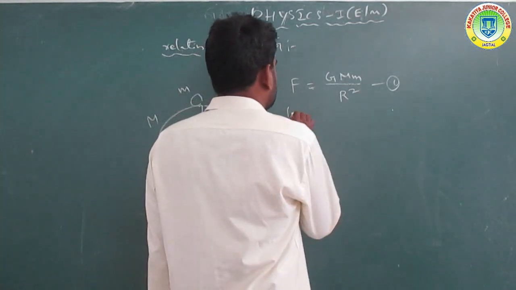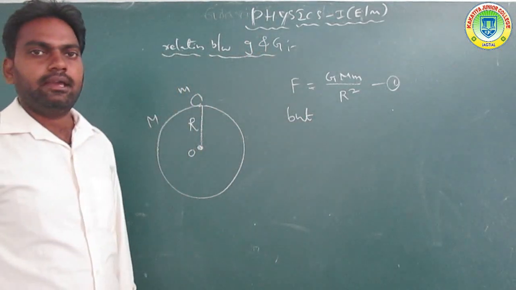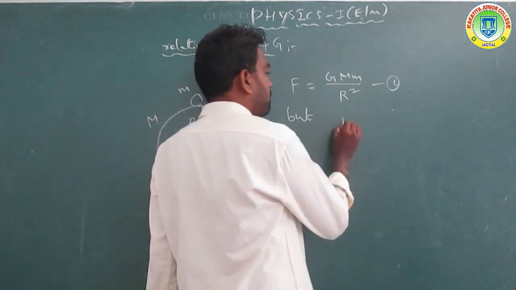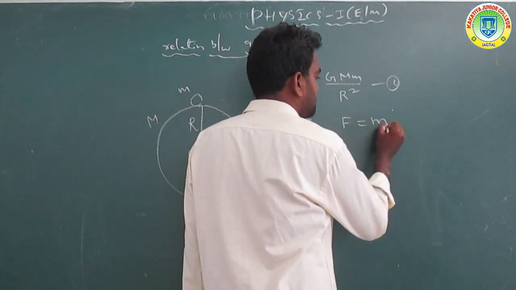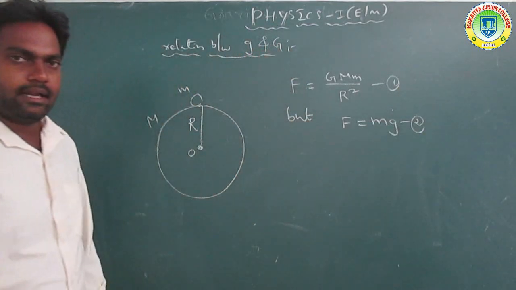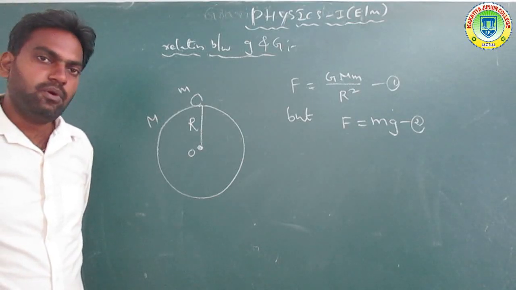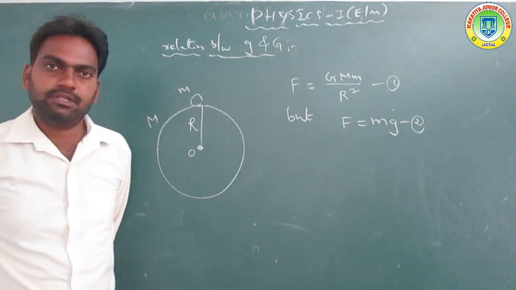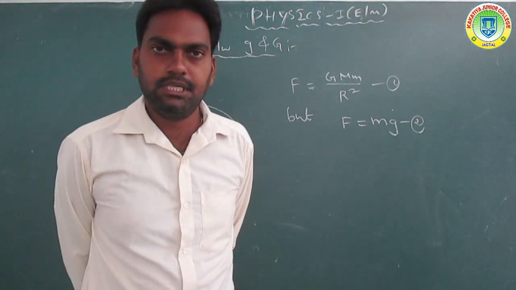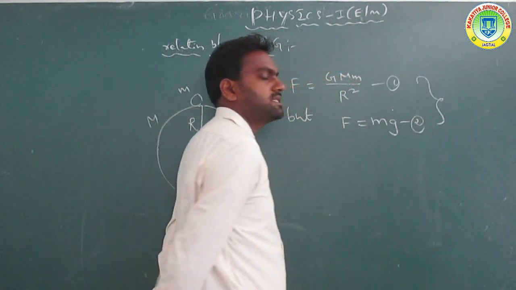F is the attractive force, and we can write F is equal to mg, equation 2. F is nothing but the attractive force, which is equal to the weight of the body, that is W is equal to mg. Now these two equations are compared.